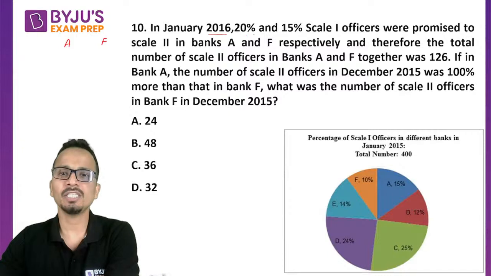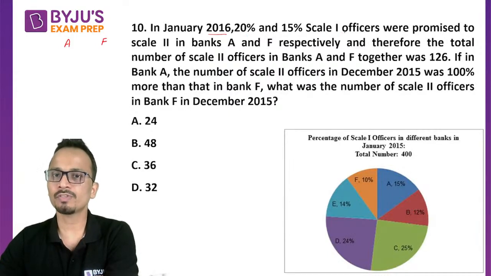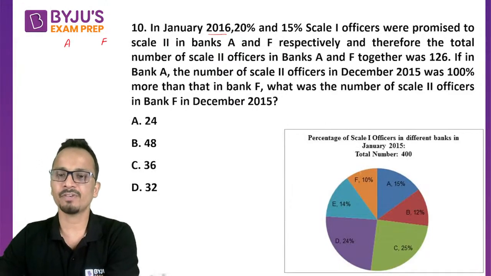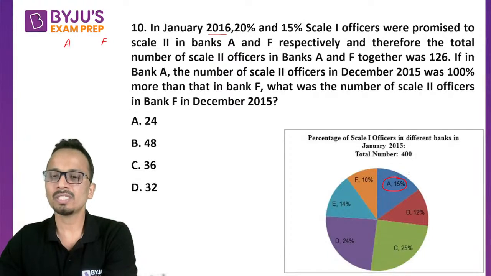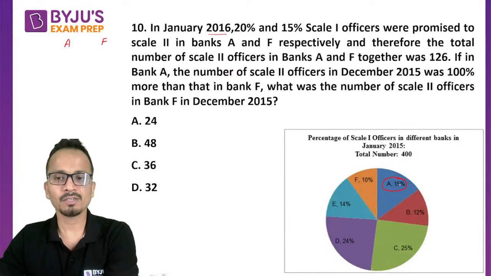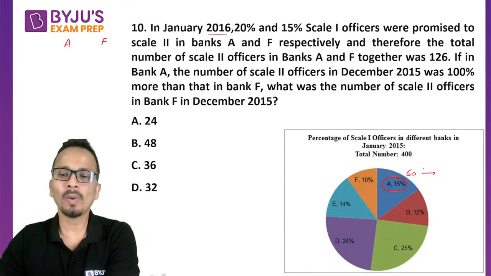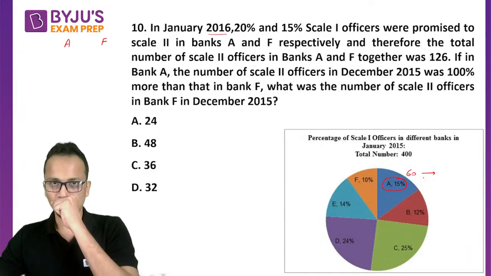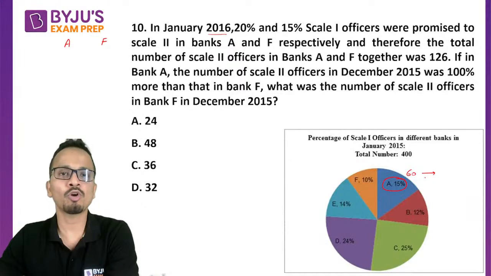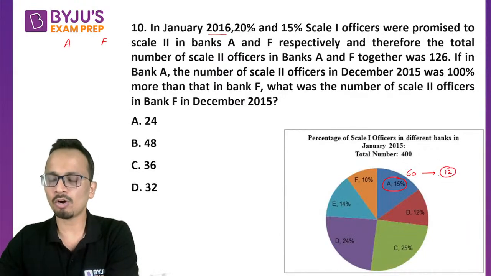So in January 2016, 20% and 15% of Scale 1 officers were promoted to Scale 2 in banks A and F respectively. So bank A, what is the number of Scale 1 officers? It is 15% of 400, that is 60, out of which 20% were promoted to Scale 2. So I'll calculate 20% of this. That means 12 Scale 1 officers from bank A are promoted to Scale 2.